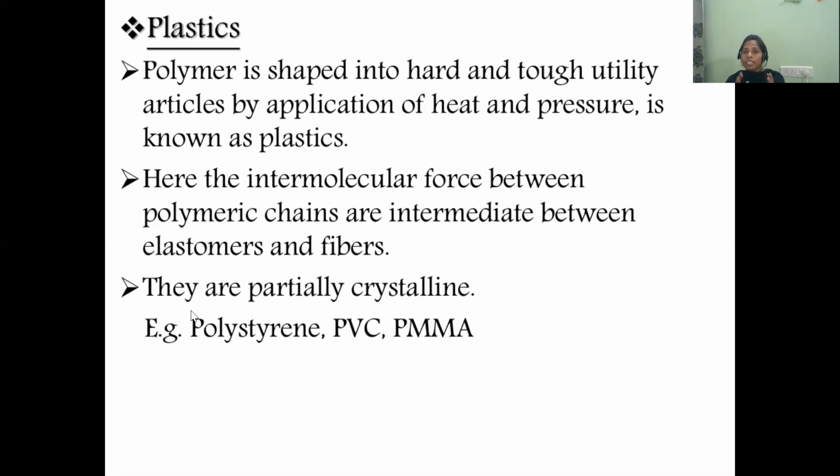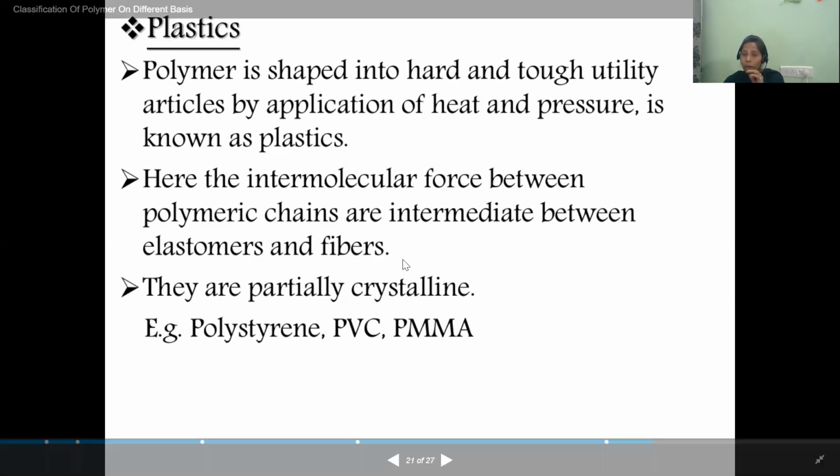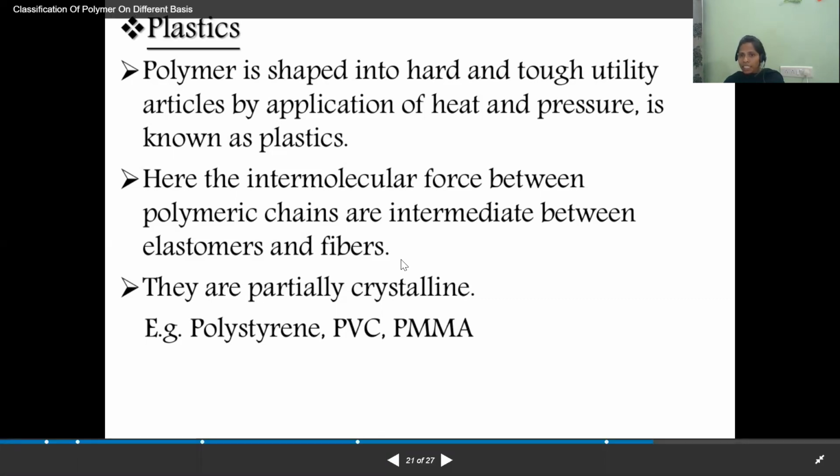That means they are intermediate between the fibers and the elastomers. They are partially crystalline, whereas fibers are completely crystalline, with a strong crystalline nature. The plastics are moderate, so they are partially crystalline, not completely crystalline.